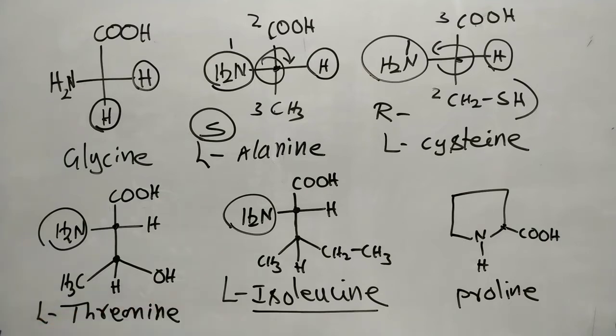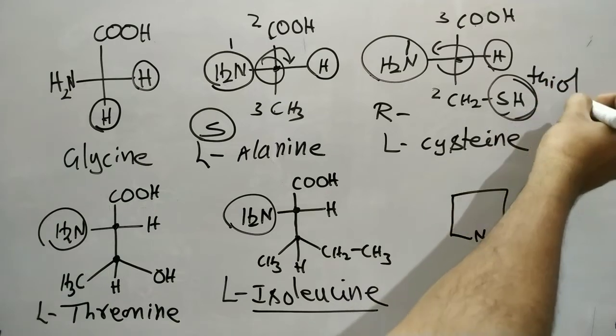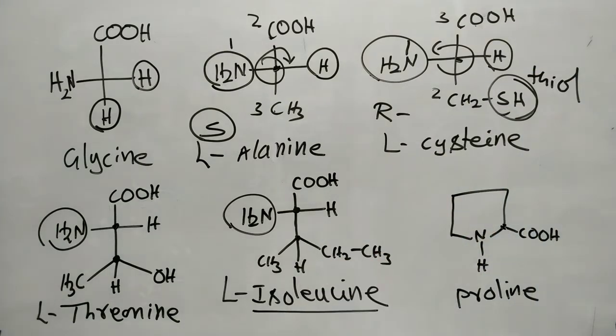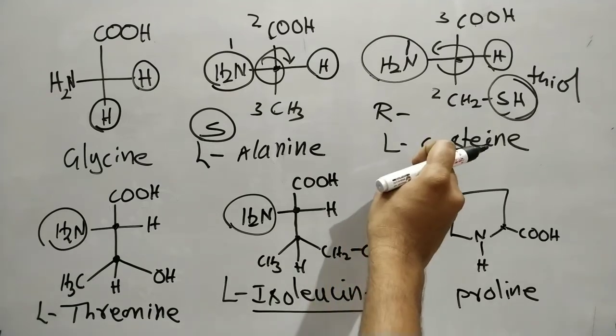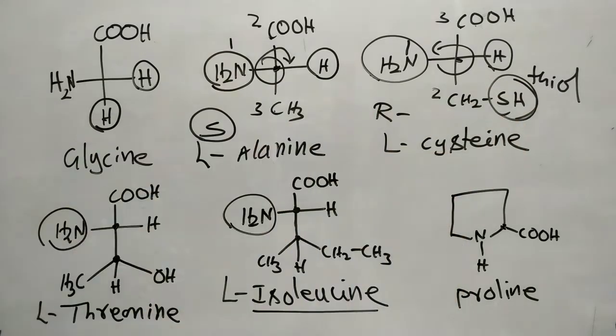One more important point: the amino acid which has a thiol functional group is cysteine. That is also one of the previous JEE Mains questions, asked in the offline session. Which amino acid has a thiol functional group? That is cysteine.